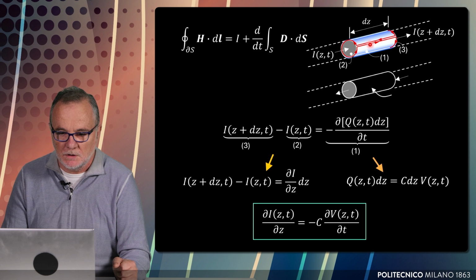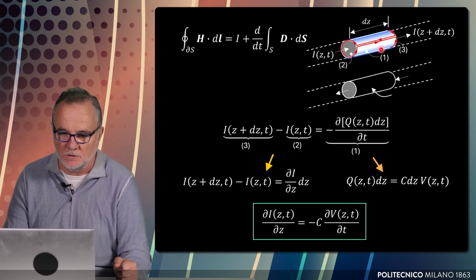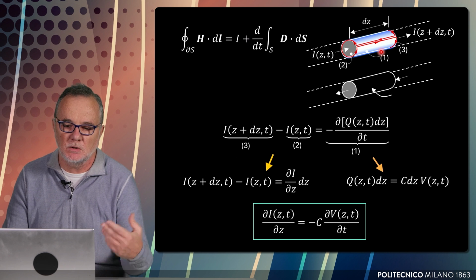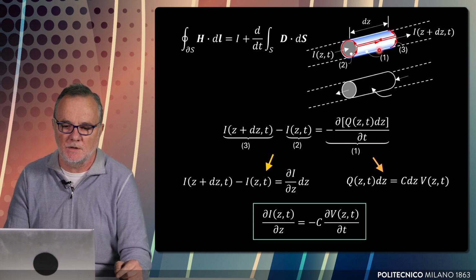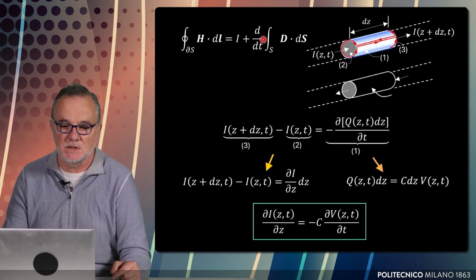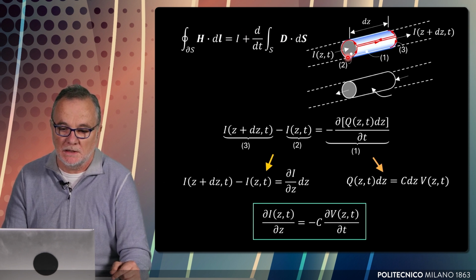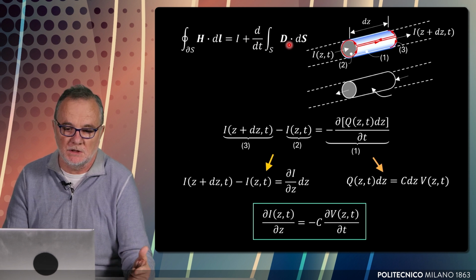As you see, once we compute the right-hand term of this equation through the bluish surface, there is no current flowing inside this surface, but there is a flux of D, because we know that this corresponds to the direction of the electric field. So there is a non-zero flux through the bluish surface, but zero current. But on the gray surface, there is no flux of D, there is just the contribution of the current.